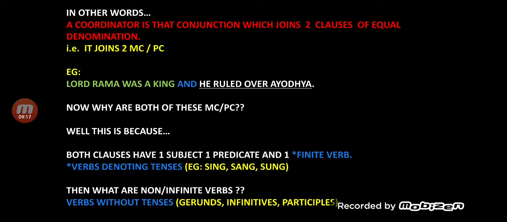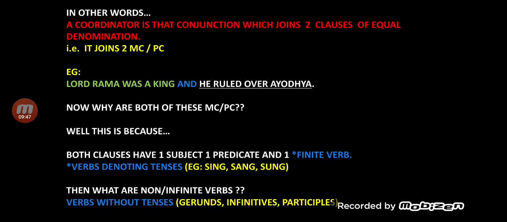Okay? Yes, you're right. And is the conjunction. Now whether it is a coordinator or subordinator, that is the question. As I told you, a coordinating conjunction joins two clauses of equal denomination, that is, two principal clauses or two main clauses.